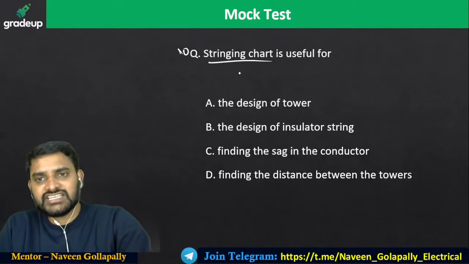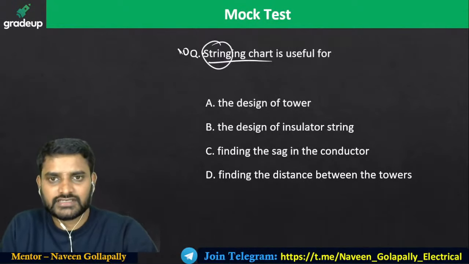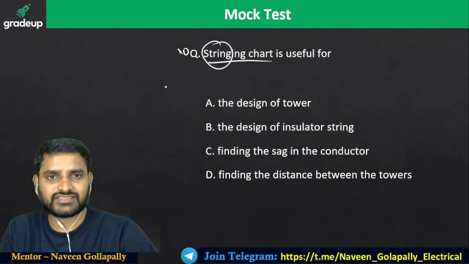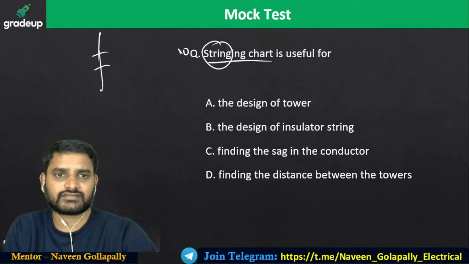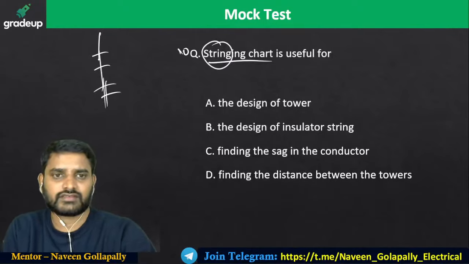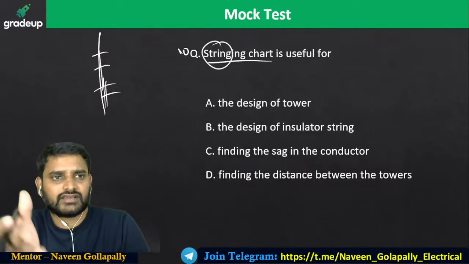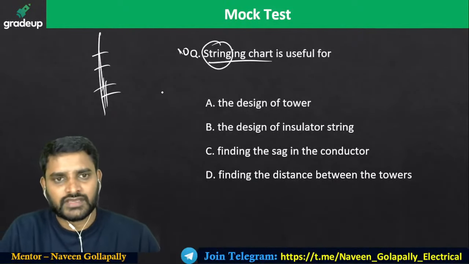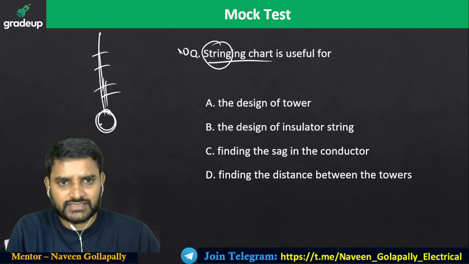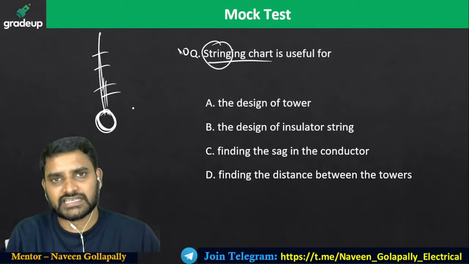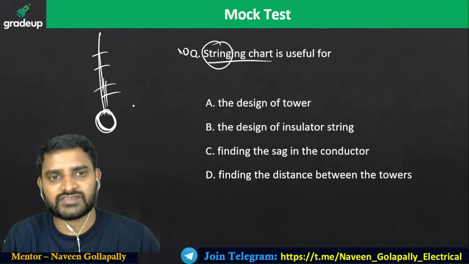Stringing chart is useful. String means like this. It's a group of insulators connected, forming a rod. This string will help you to hold the power conductor.